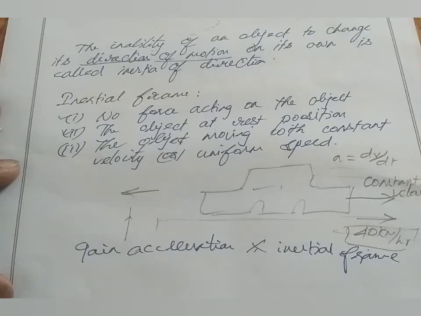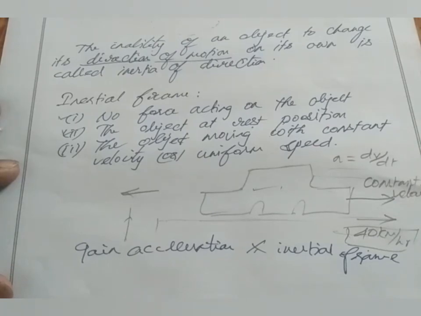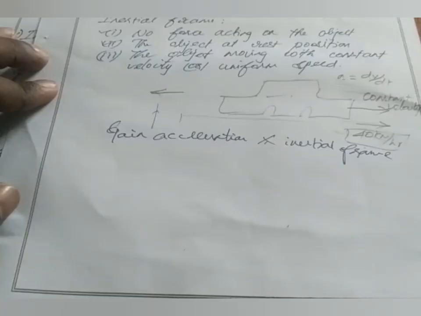For example, our house is an inertial frame. If you take a table which is at rest position, it is an inertial frame. Or if you take an object moving with constant velocity, that object is considered an inertial frame. Clear? As I said already, Newton's first law is only applicable for inertial frames. So what will happen in non-inertial frames?